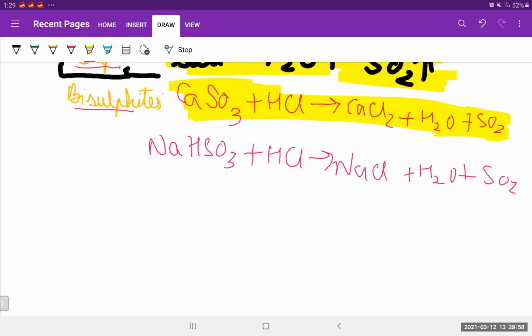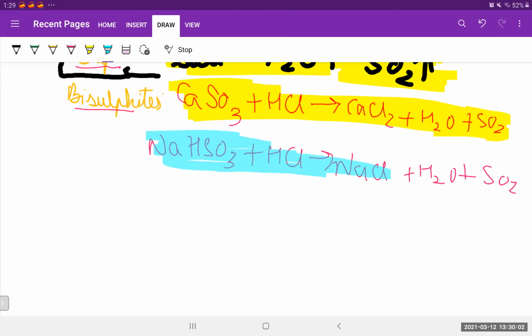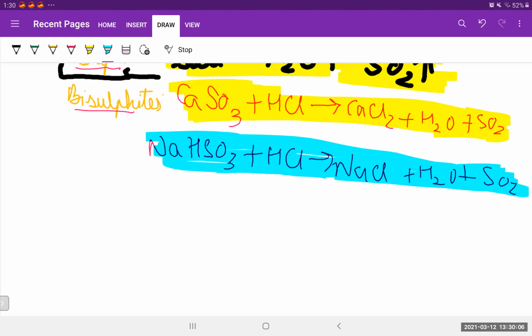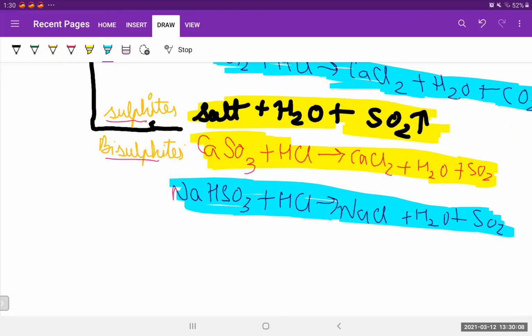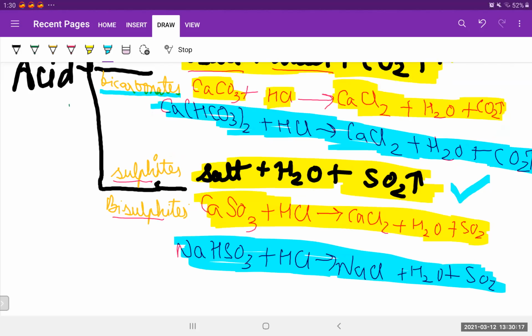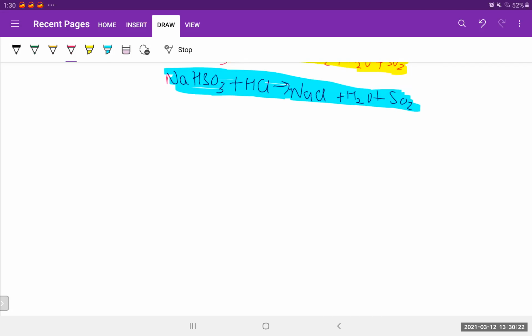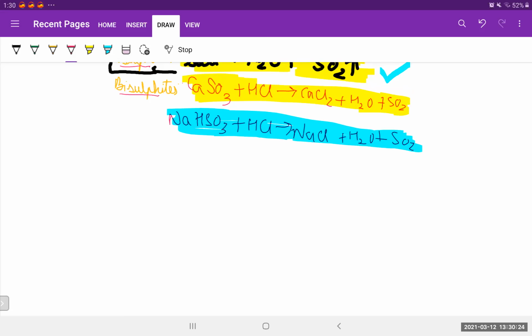So I hope that now everybody is finding chemistry very, very interesting and very, very easy. So let's just highlight this reaction also. You have to do all the reactions in the same way. If you know the general equation, that is this equation, then you know everything. These are very, very necessary. Okay, I hope that everybody is getting everything which is being taught here. Now let's look at another tricky example of this one. So this was example number 1, this is example number 2. Let's move to example number 3.